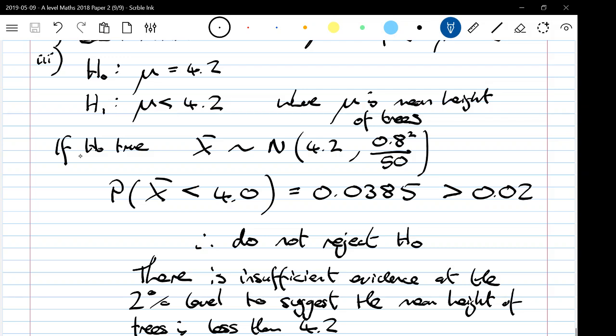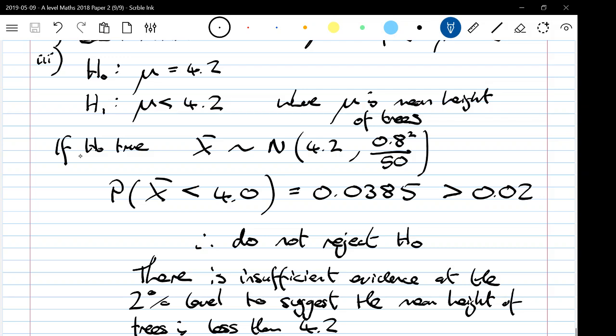You're getting a mark for 0.0385, a mark for comparing that to 0.02, and a mark for saying that you are not going to reject H0. We should be saying do not reject H0, not accept H0, because we're not making those kind of definitive statements. But they will allow you to say accept H0, so you could get away with that.